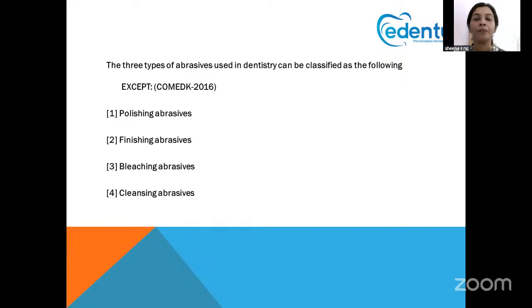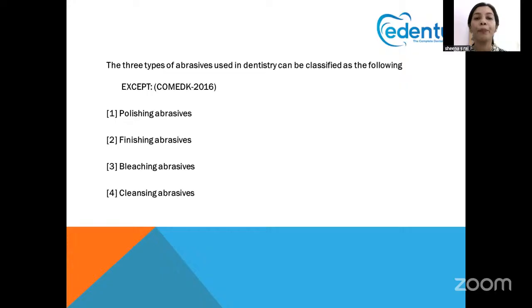The options are: first, polishing abrasive; second, finishing abrasive; third, bleaching abrasive; and fourth, cleansing abrasive. We know that finishing abrasives exist, like the carborundum disc, and polishing abrasives and cleansing abrasives exist, but bleaching abrasives are not used for this purpose; they are actually used for bleaching.